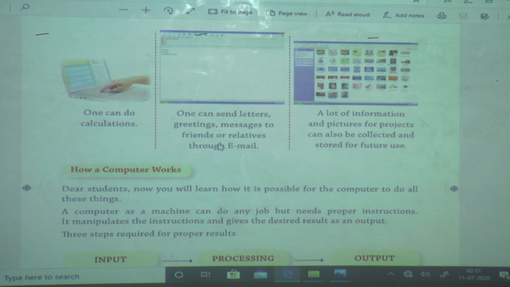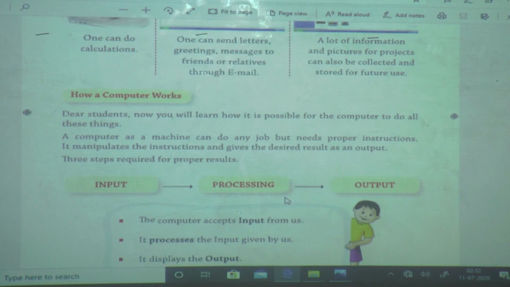How can we send? Our friend is not in Solapur, but we want to send a letter or message, then how can we send? Yes, by using an email ID, we can send any letter, greeting or message to our friends or relatives. Next, we can store or collect all data in a computer. If we don't want this data now but want it afterwards, then we can store this data in the computer.